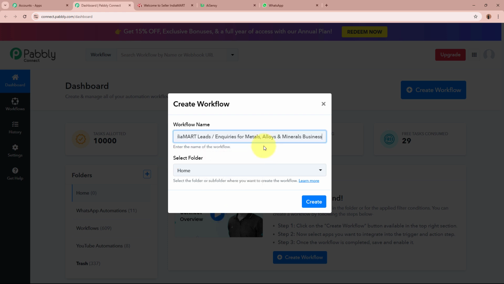So with the name of my workflow over here, I'm going to give it as Send WhatsApp Message on IndiaMART Leads Inquiries for Metals, Alloys and Materials Business. So this is the name that I want to give to my workflow. After that, it is asking for us to select a folder.